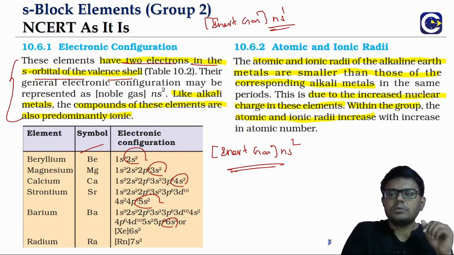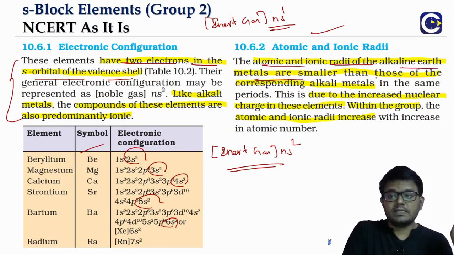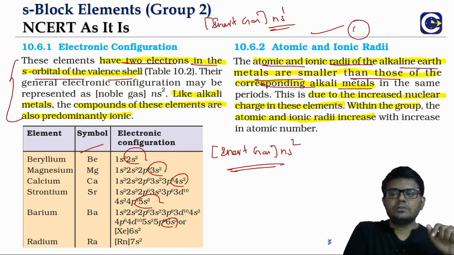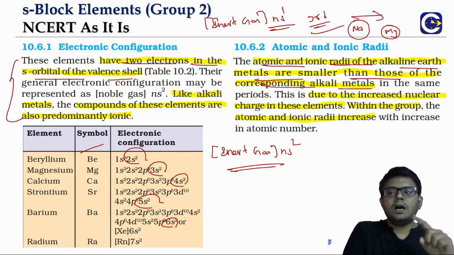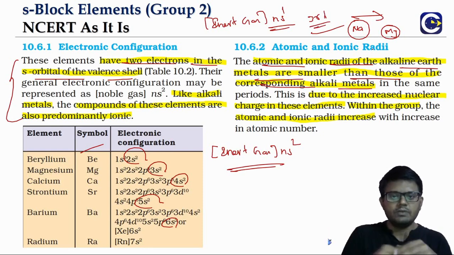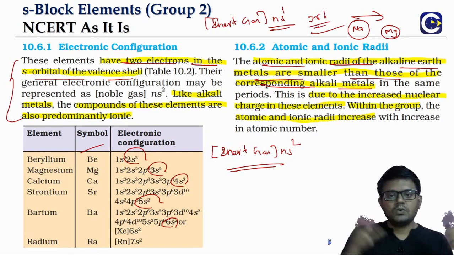When we talk about the radius, the atomic and ionic radius of alkaline earth metals are smaller than those of the alkali metals. If you look at any period, say sodium, next to sodium the magnesium, third period, the size of the alkaline earth metal will be lower than the alkali metal. Why? Because this is the regular trend in a period. When you move from left to right, no more shells are added and nuclear charge is increasing, so the outermost shell will shrink.